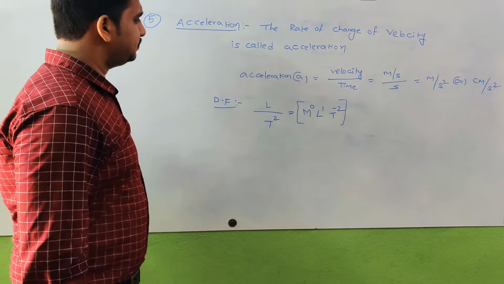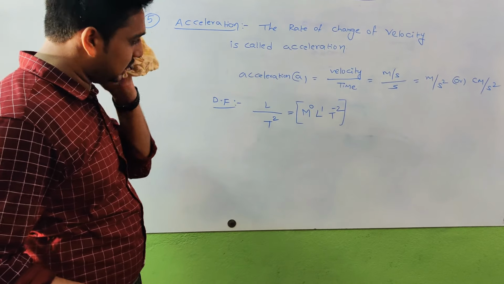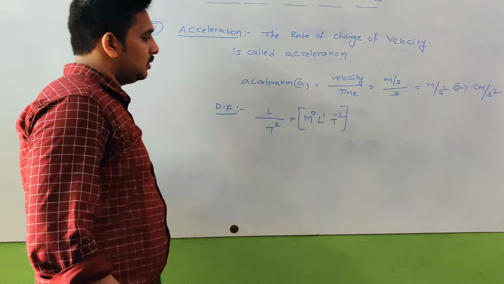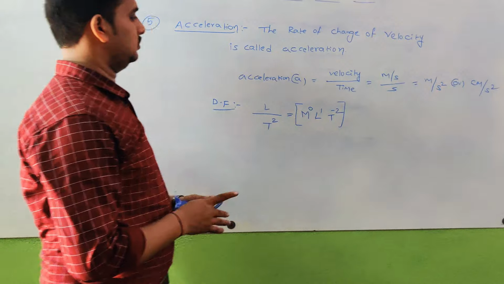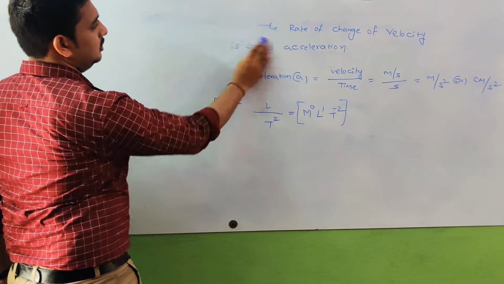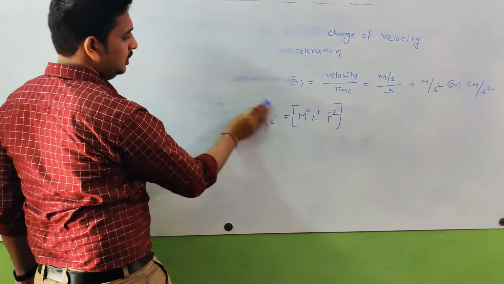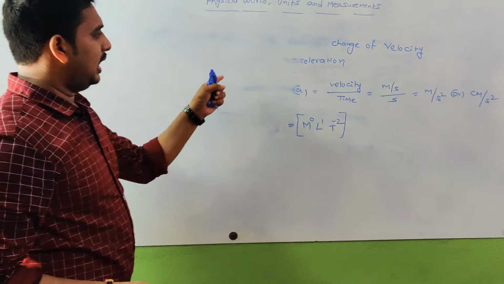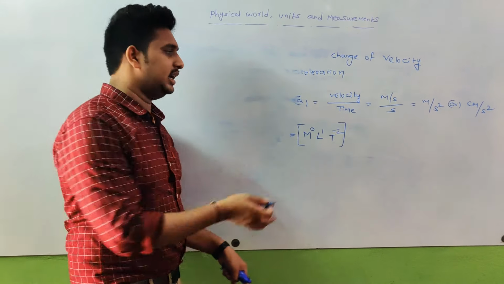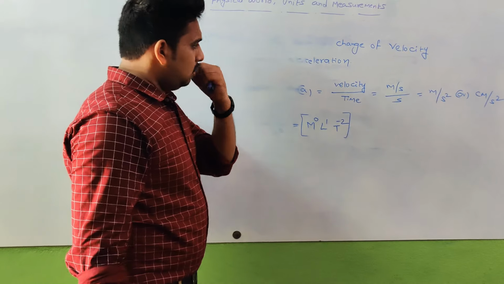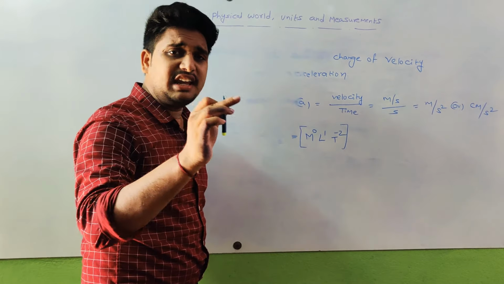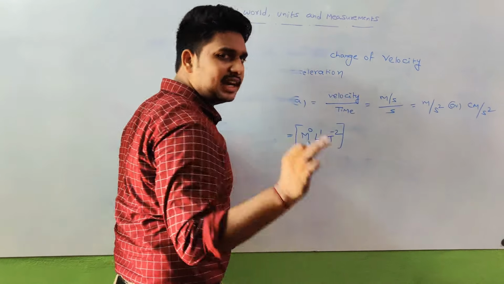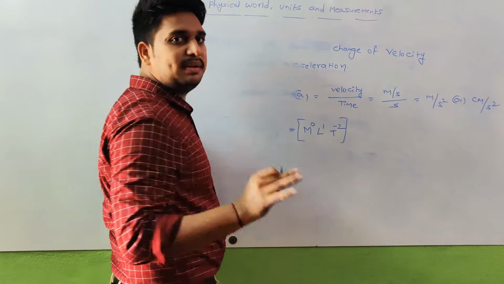This is the dimensional formula for acceleration. Next, we are going to discuss another example. Is acceleration a scalar quantity or a vector quantity? Acceleration is equal to velocity by time, and velocity is a vector quantity. I already told you, if in any formula one vector quantity is there, the total term becomes a vector quantity.